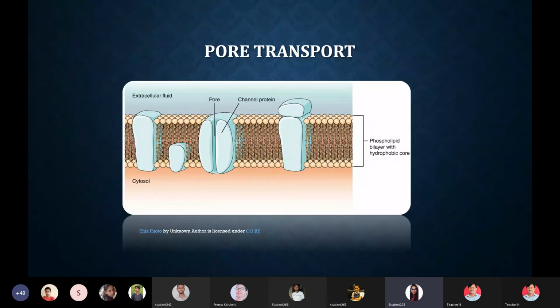Pore transport is also known as convective transport or bulk flow or filtration. The pore transport mechanism is through the protein channel present in the cell membrane. Here you are seeing these are the proteins present in the cell membrane, through which there is the presence of pores. Pores are nothing but the open area through which the drugs are going to be diffused.